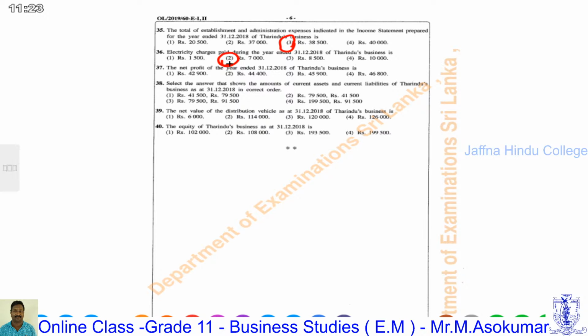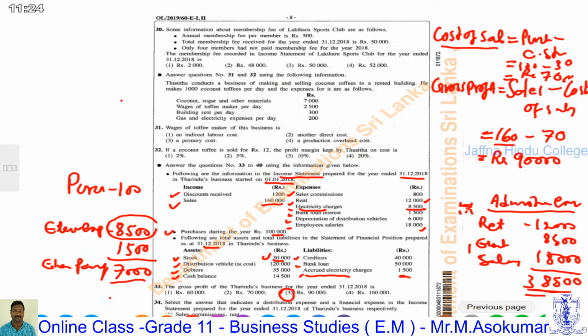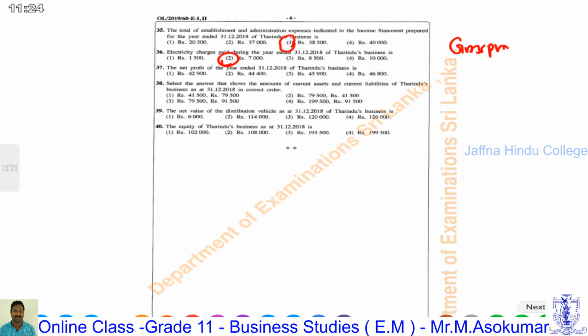Question number 37. The net profit of the year ended 31st December 2018 of these businesses. The net profit is calculated by deducting incurred expenses for a specific period from earned income in same period. First, we have calculated the gross profit early. That is 90,000.